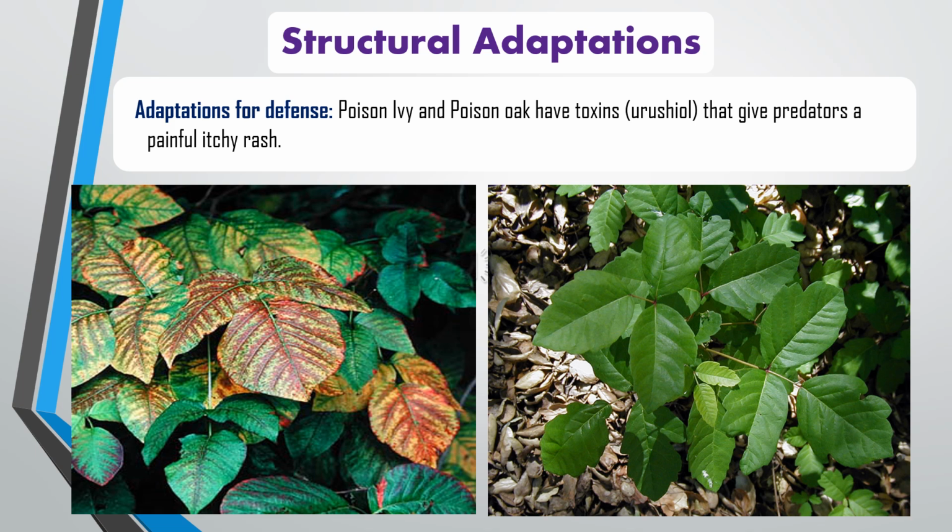Structural adaptations. Plants have evolved various adaptations to defend themselves against herbivores and other threats. Two notable examples of such adaptations are found in poison ivy and poison oak, which have toxins that give predators a painful itchy rash. Both of them produce a toxic compound called urushiol.